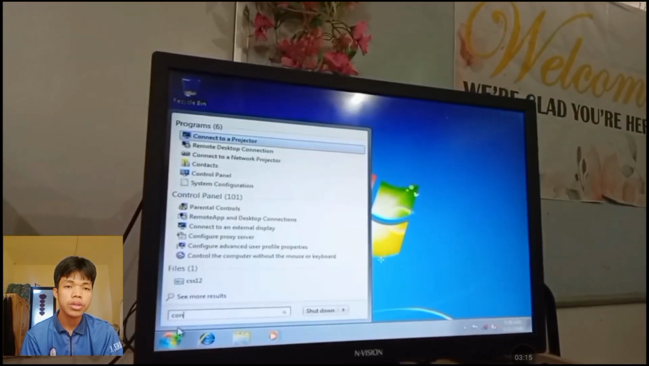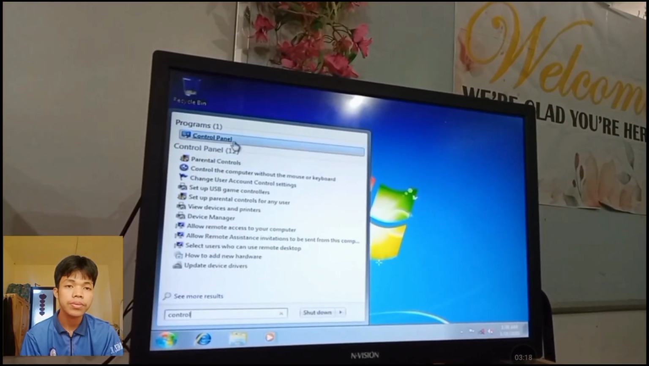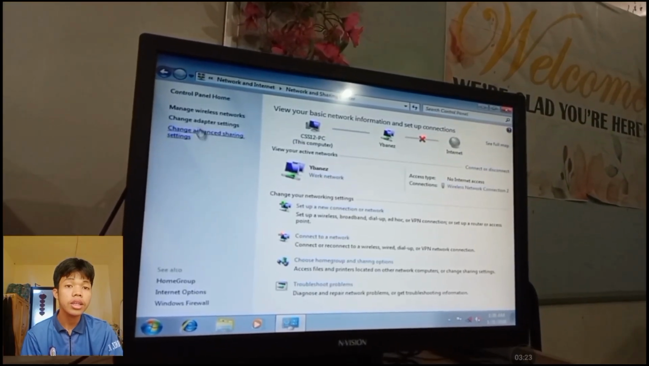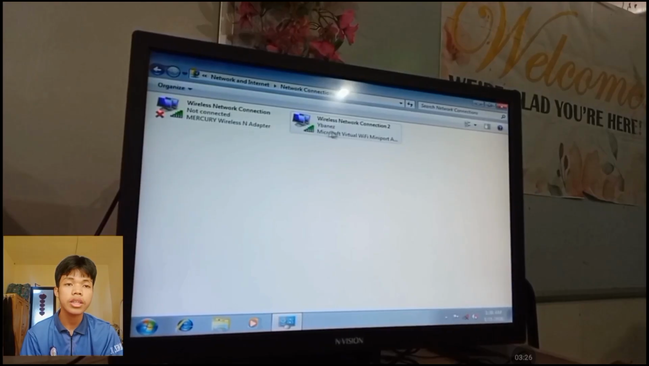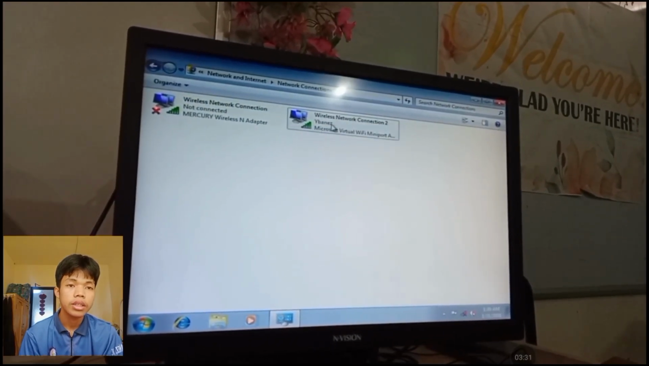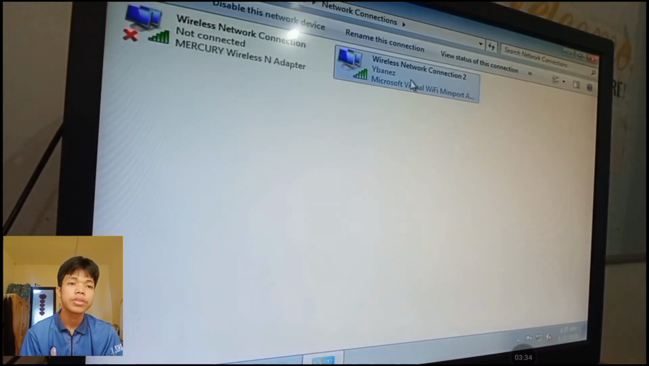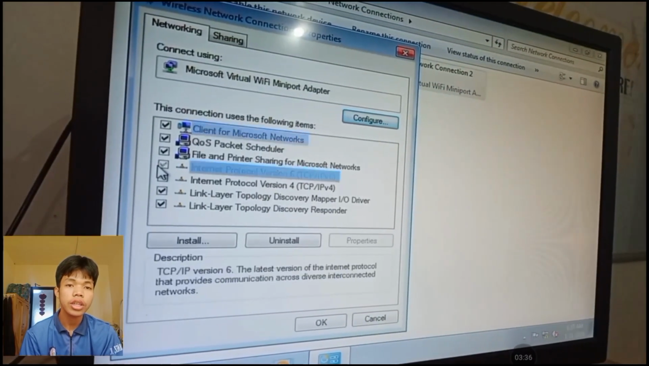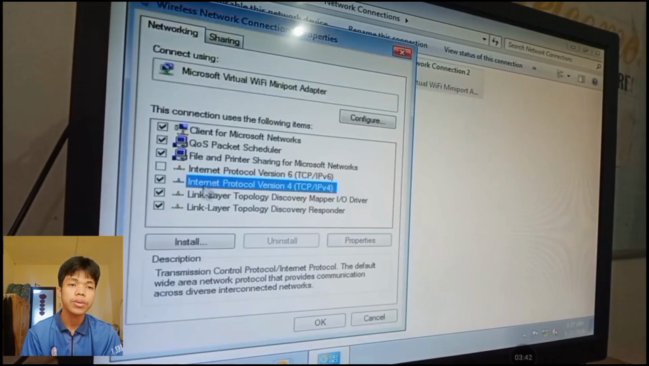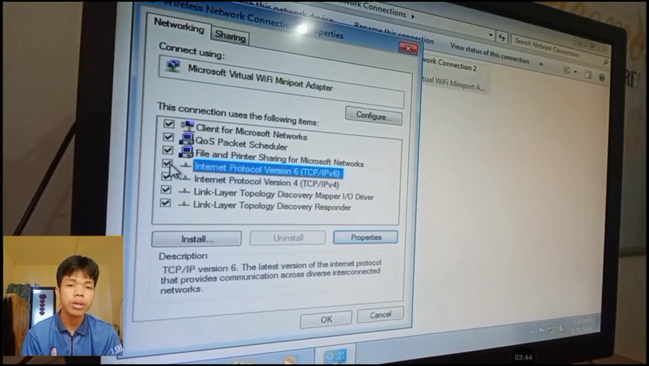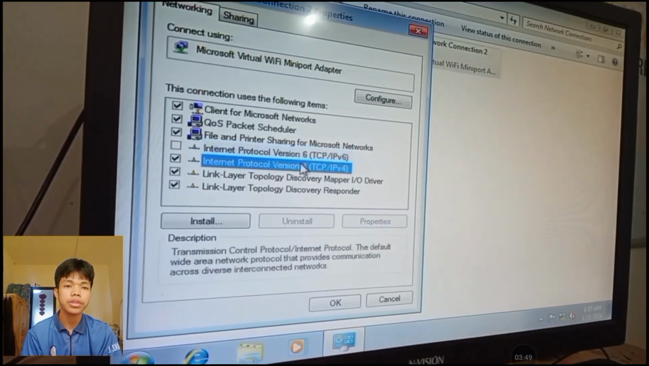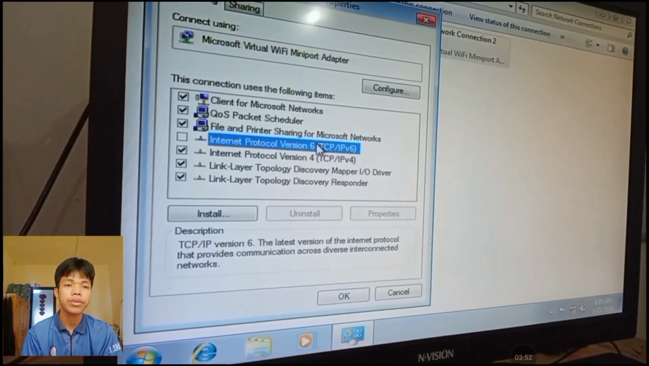And we need to go to the control panel, then network and internet, network and sharing center. Click change adapter settings, right click the wireless network connection, click properties, and uncheck the IPv6 and check the IPv4. So we need to assign this to have a connection between the two computers, and click properties of the IPv4.